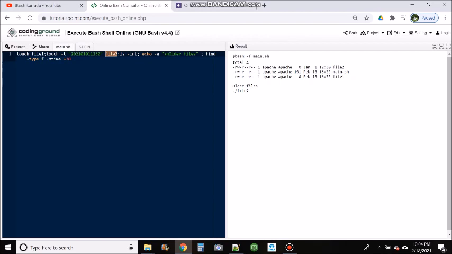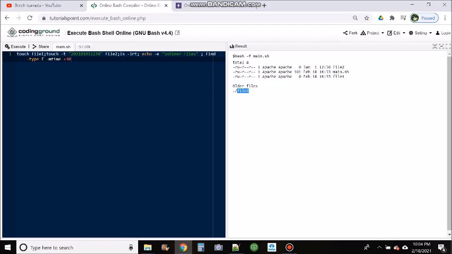I gave -type f to indicate a file. If you want to look for directories which are older than 30 days, you can mention d in place of f. And we have this -mtime, so modified time, and I give +30. It will give the files which are older than 30 days. So in the output you can see file2 is the only file we got.